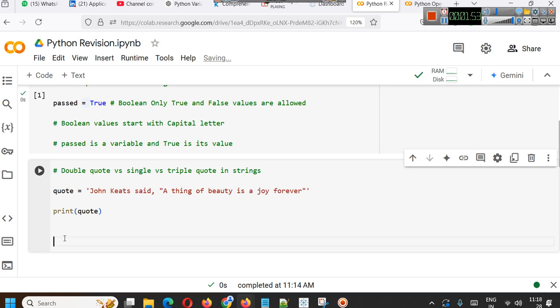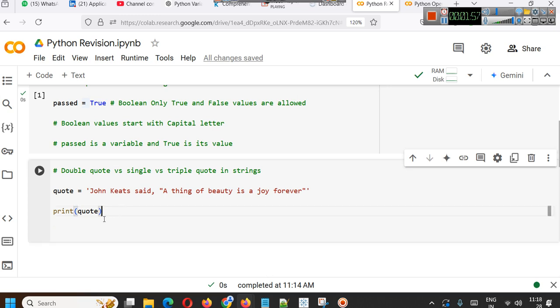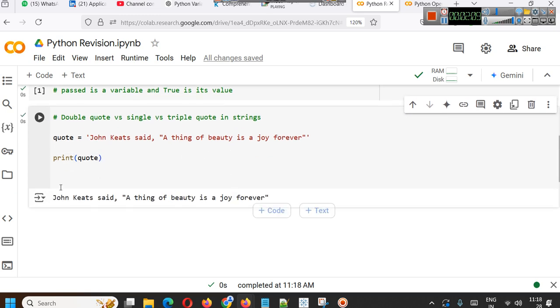So this is a simple Python code where we have just stored a direct speech inside a variable, and to run this you will just hit here. You can see the output is now printed.